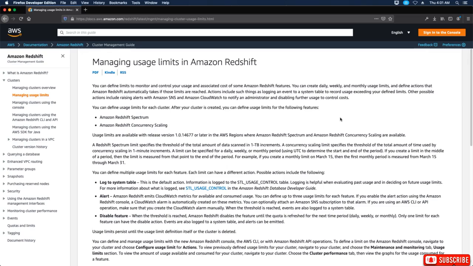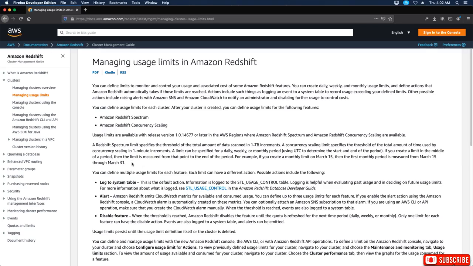You can define usage limits for each cluster. After your cluster is created, you can define usage limits for the following features: Amazon Redshift Spectrum and Amazon Redshift concurrency scaling. Usage limits are available with release version 1.0.14677 or later in the AWS regions where Amazon Redshift Spectrum and Amazon Redshift concurrency scaling are available.